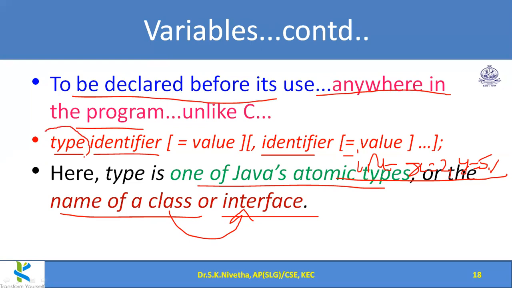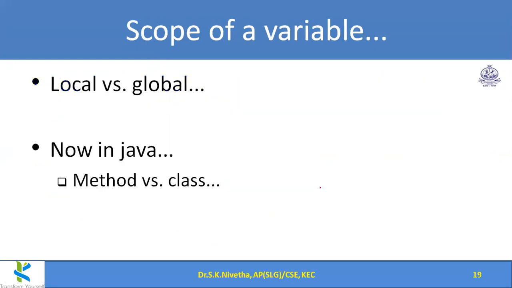So this type can be any one of the atomic types, that is primitive data types, or it can be a class, or it can be an interface. And for the scope of a variable, in C programming we see local scope and global scope. Local means visible within the program. Global means visible even outside the program.